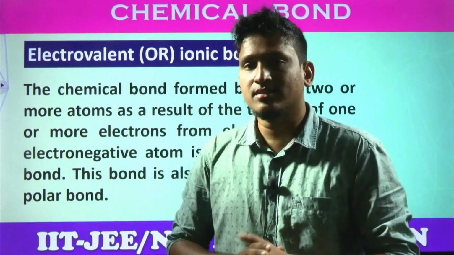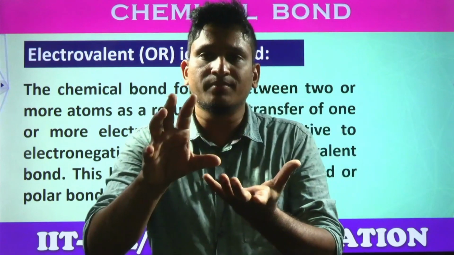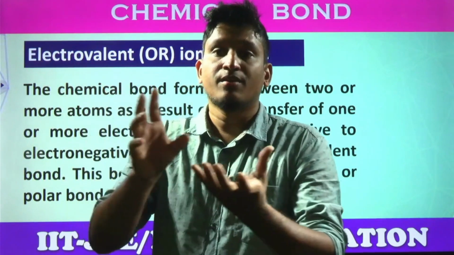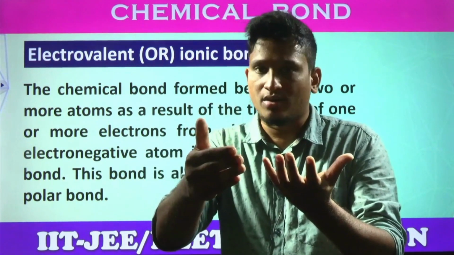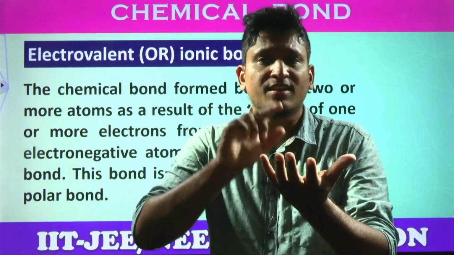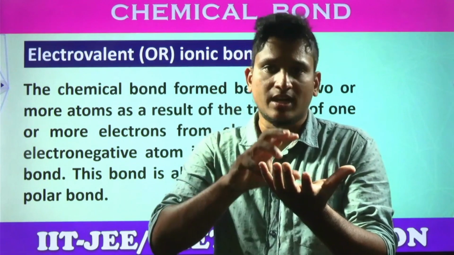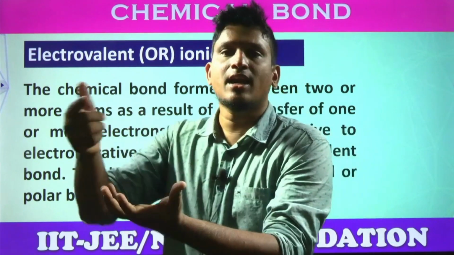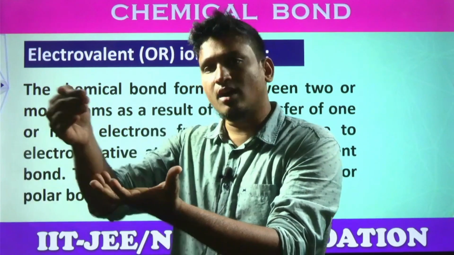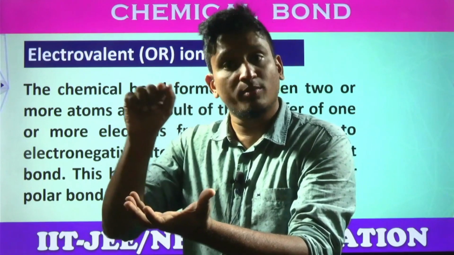But students, answer: when does an atom become a positive ion, and when does an atom become a negative ion? When an atom loses its electron, it becomes a positive ion. Sir, why is it losing? I already explained. In order to get the octet configuration, it loses its electron. And why does an atom gain an electron? Same, in order to get the octet configuration. Octet means the 8-electron noble gas configuration.